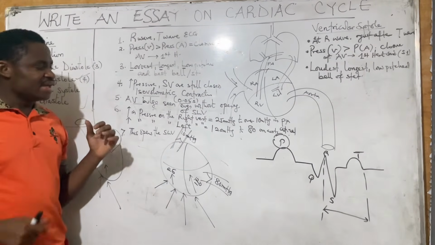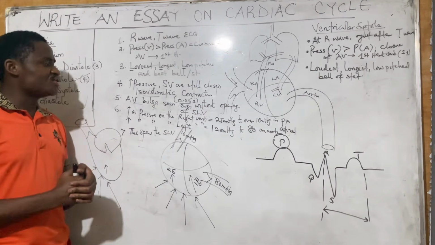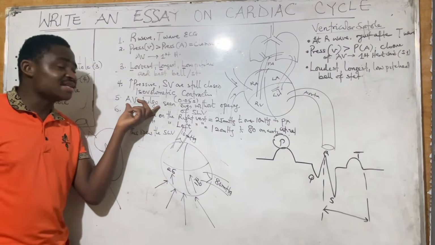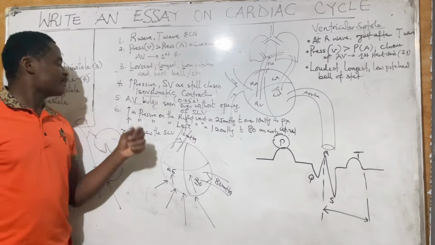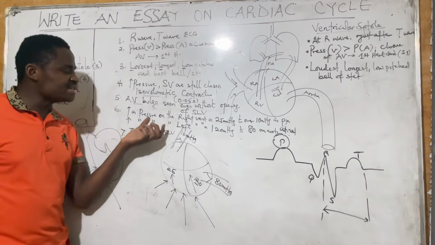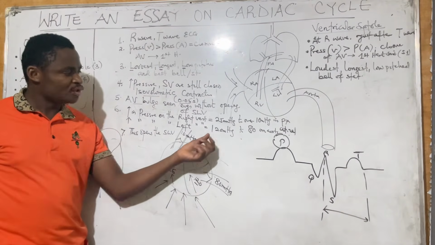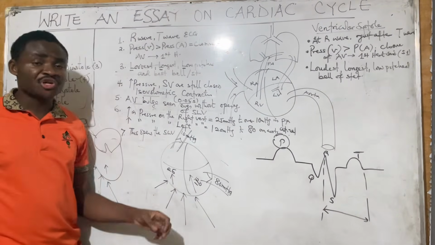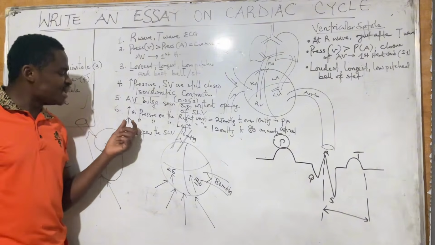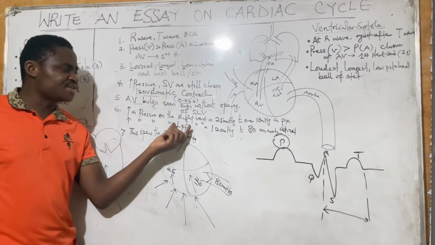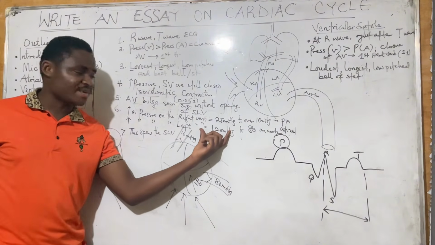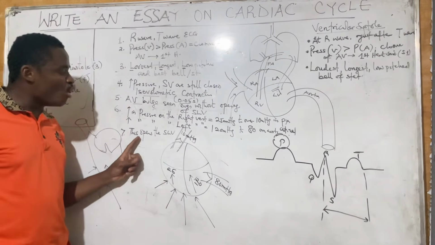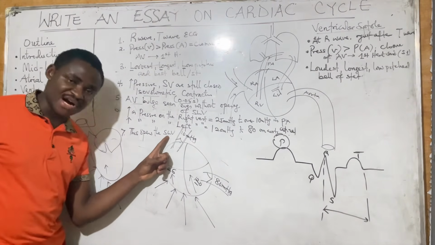We have said that even with isovolumetric contraction, if pressure is not able to overcome, we are going to have an AV bulge. Number 6: increase in pressure on the right ventricle to about 25 millimeters mercury to overcome 10 millimeters mercury in the pulmonary artery, or increasing the pressure on the left ventricle to about 120 millimeters mercury to overcome 80 on the aorta, will forcefully open the semilunar valve.